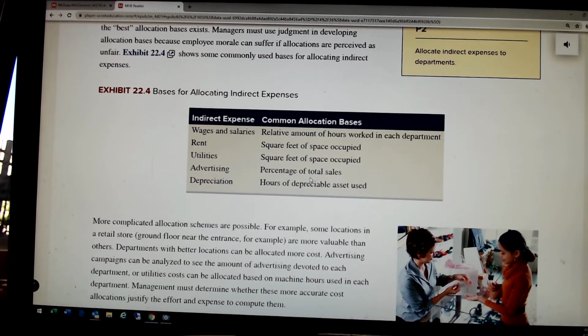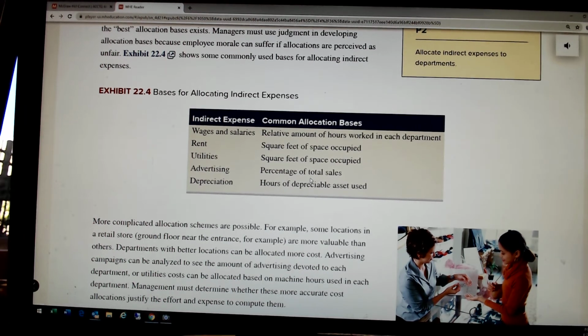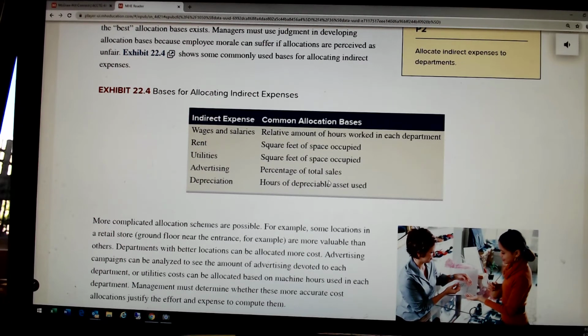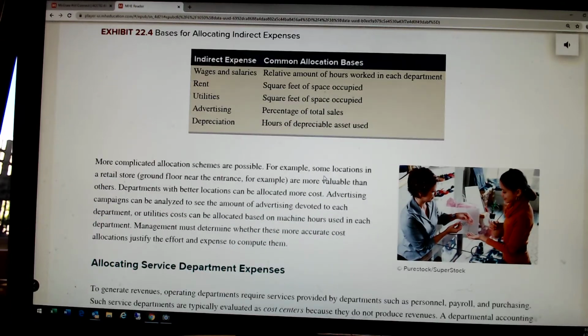Advertising may be allocated based on percentage of sales. When we're advertising our store, we run ads on TV or radio, and we say, oh, we've got a produce department, a meat department, and that kind of thing. Well, we need to allocate that advertising expense to the departments. Here they're doing it based on percentage of total sales. I think that's a good idea. A department that has a lot of sales has to bear a lot more of the cost of advertising versus one that doesn't have much in the way of sales.